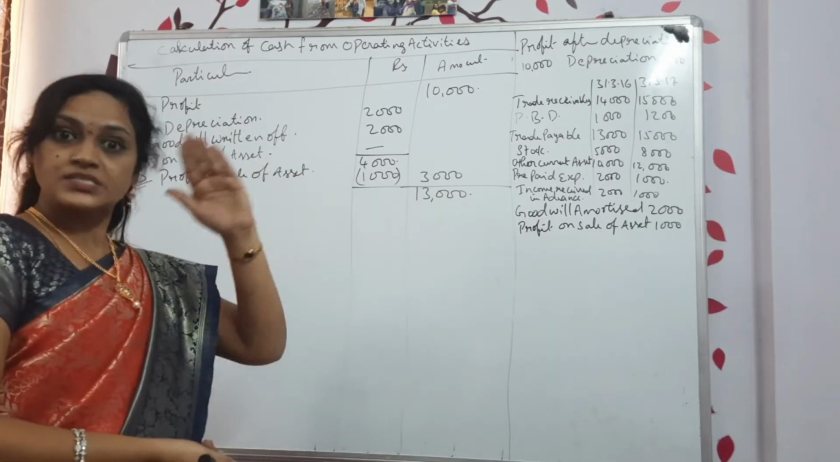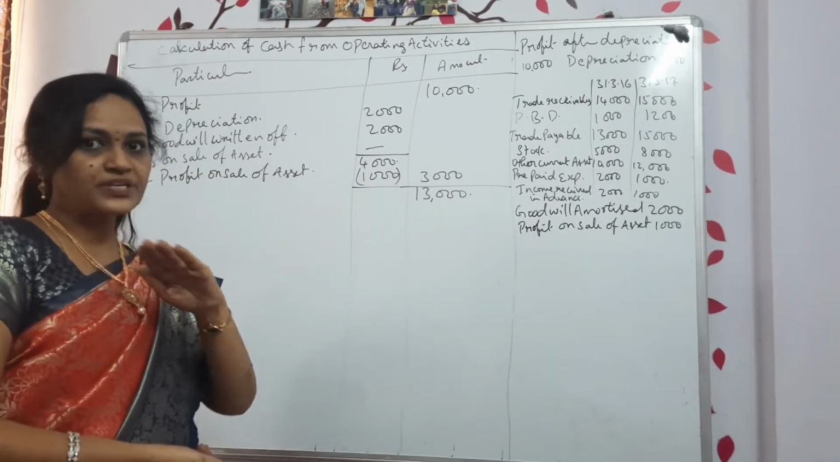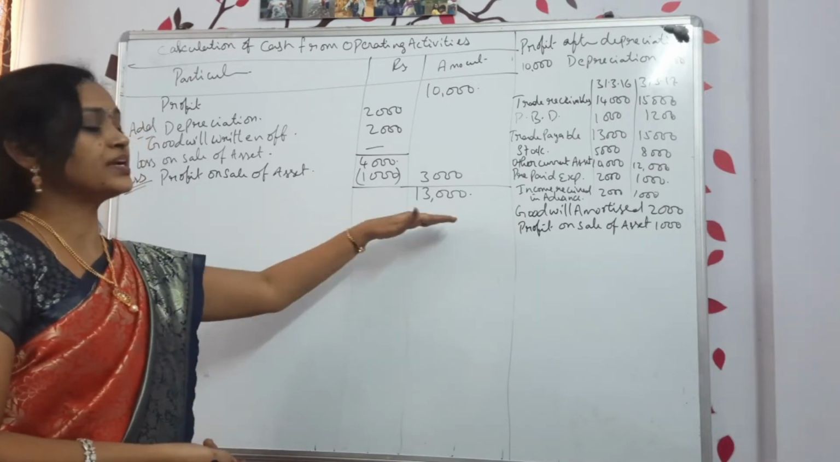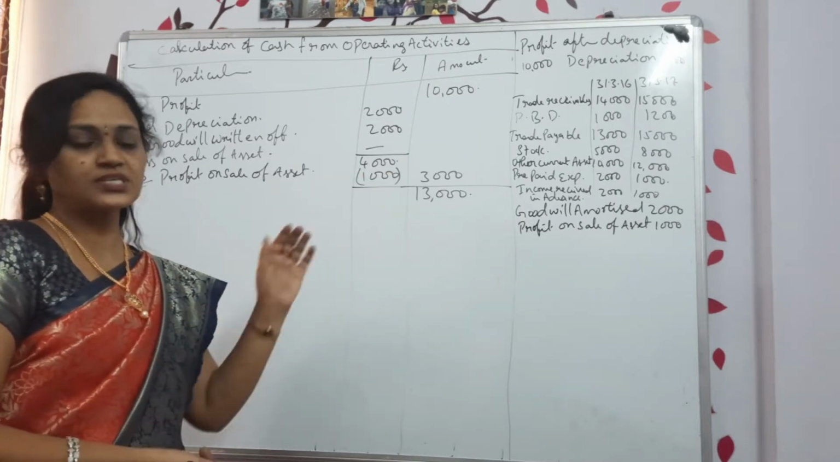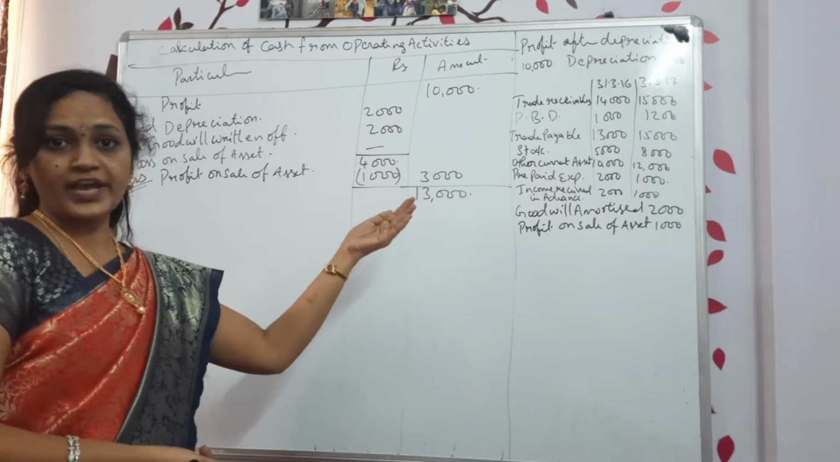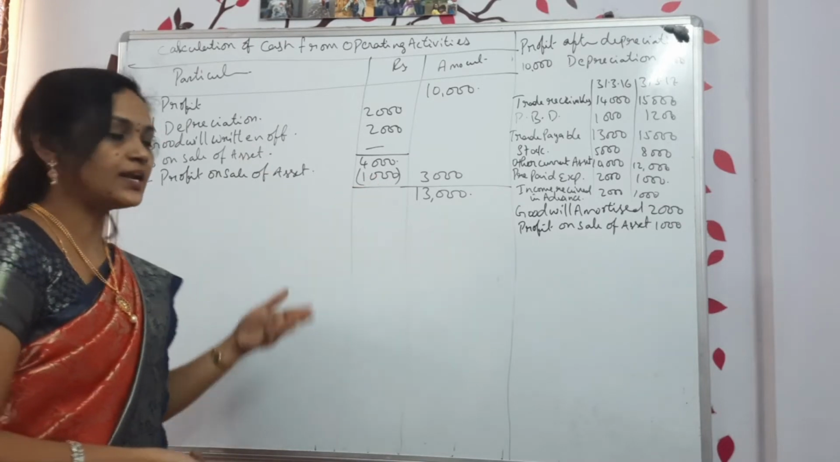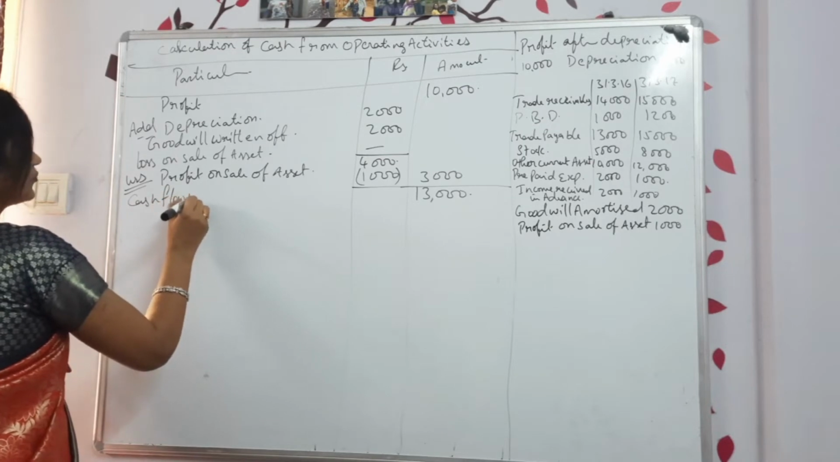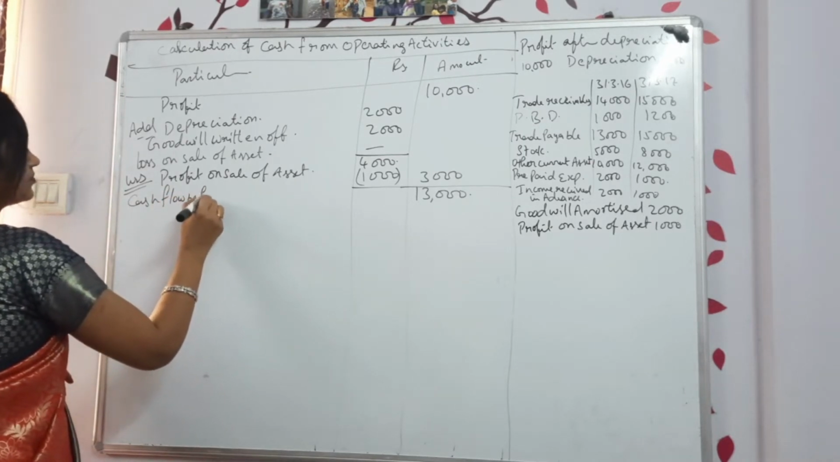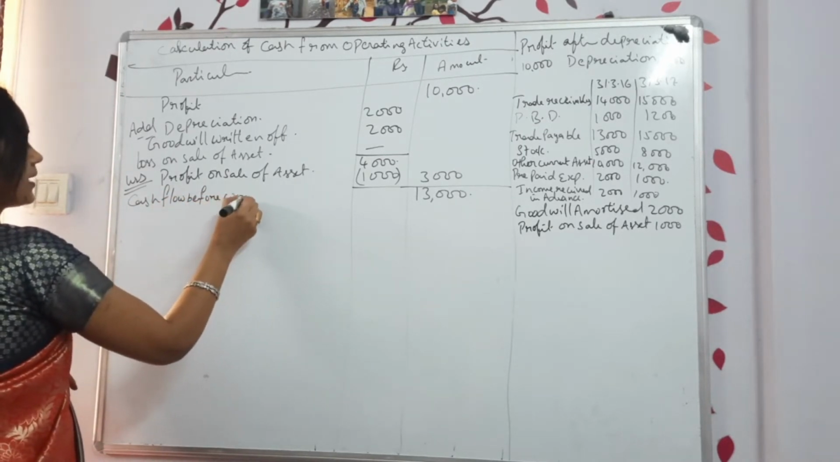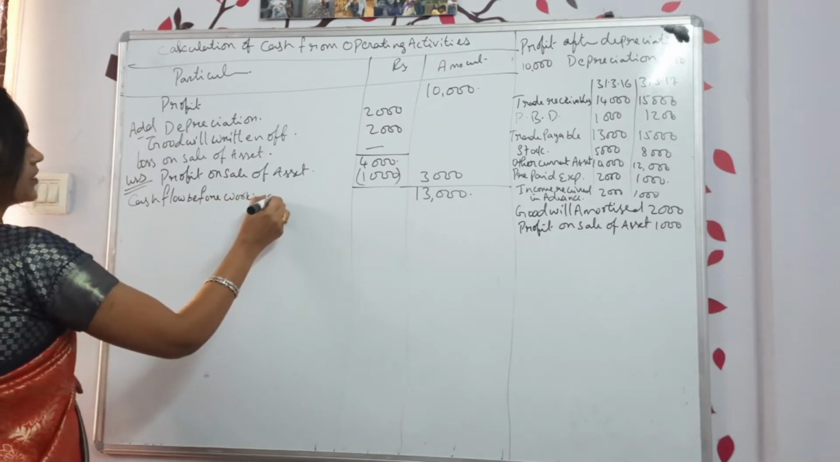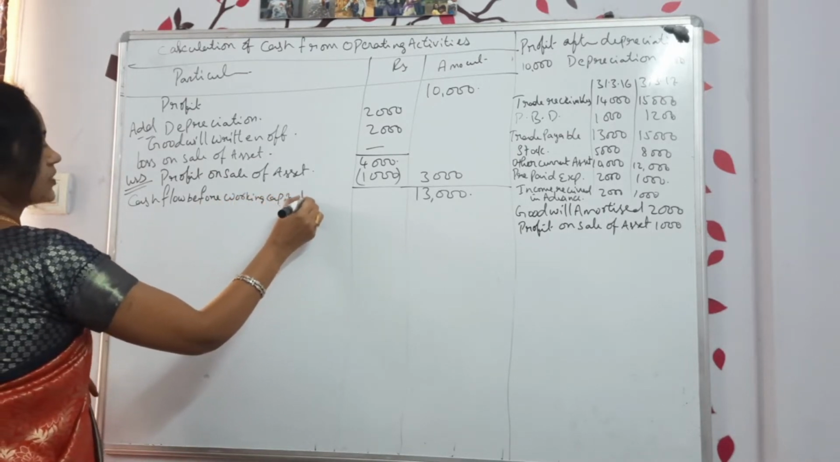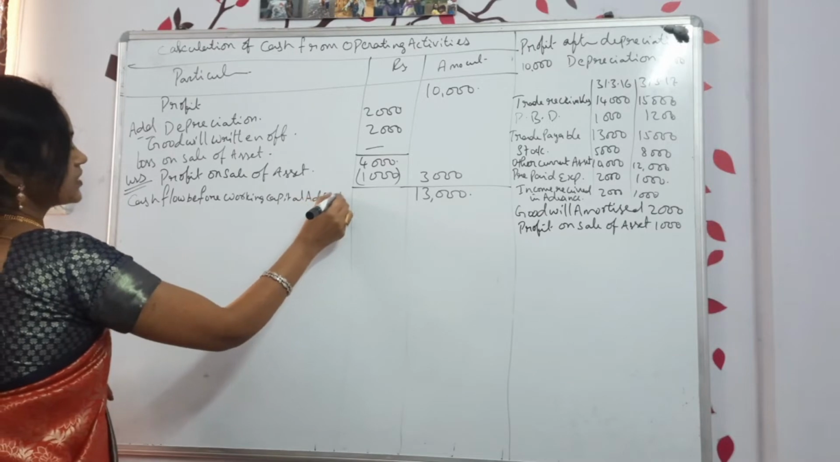Still we are not completed yet. That means we have not made the working capital adjustments. So this is cash flow before working capital adjustments. Now let us do the working capital adjustments.